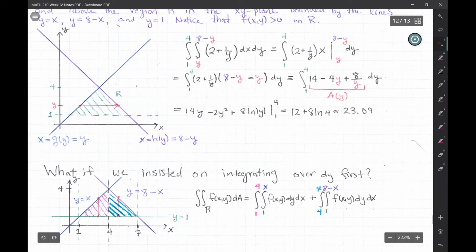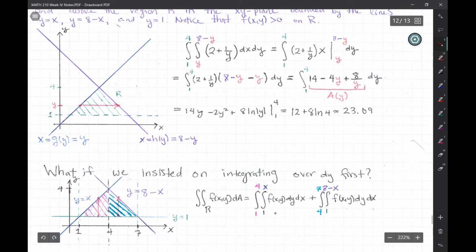for general regions, okay? And so here is actually how you would do this. So notice that if we want to bound this as functions of x, well, we're going to need to use two different functions of x depending on where we are along the x-axis. So if we're between 1 and 4, the top bound is going to be this blue line, y equals x, okay? And that's what you're seeing here. Okay, so this is the integral as we're doing it over this pink region there. So we do the integral over the pink region from 1 to 4.